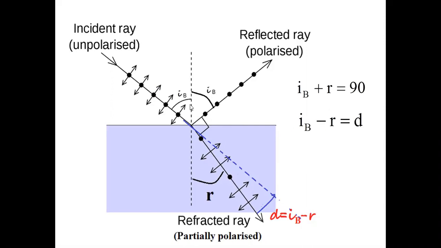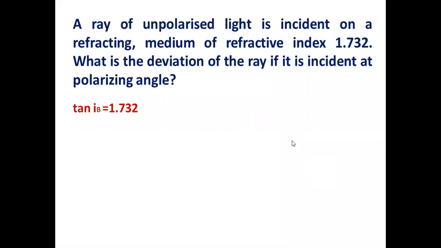This total IB, because this straight line is the original direction, so opposite angles are IB. Remove R from it. Then the angle of deviation, from the original direction, how much it has bent. D is equal to IB minus R. So that is written here. And tan IB equal to mu is already applied. Tan IB is equal to 1.732. Tan IB is equal to root 3. IB equal to 60.